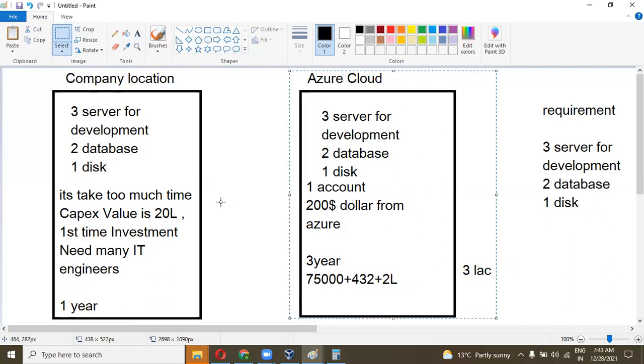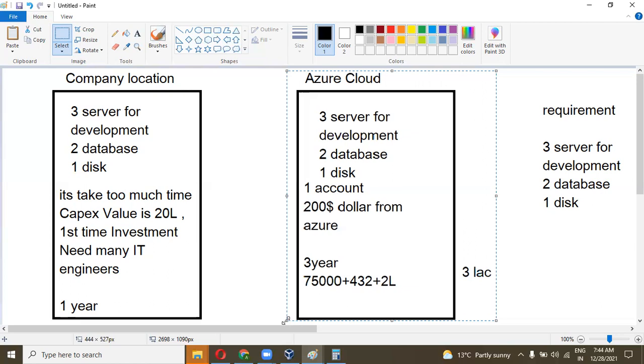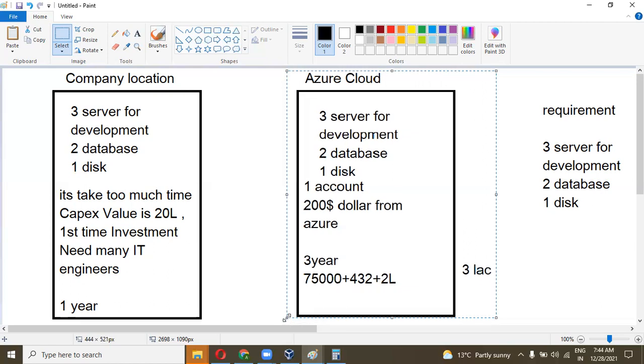Okay, and fine. How about renewal? We will get a notification from Azure that your servers are... No, no. There is no renewal. There is no renewal. Okay, because we can use it in the pay as you go model. Okay, pay per use, pay per minute, or how much we use. If I use it for 2 minutes, I only have to pay for the 2 minutes.